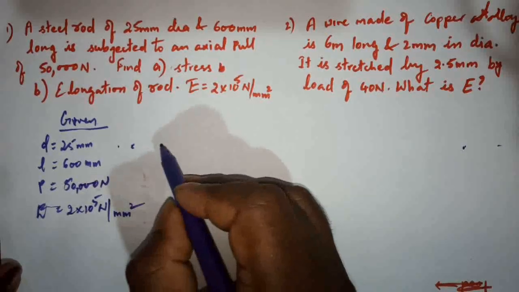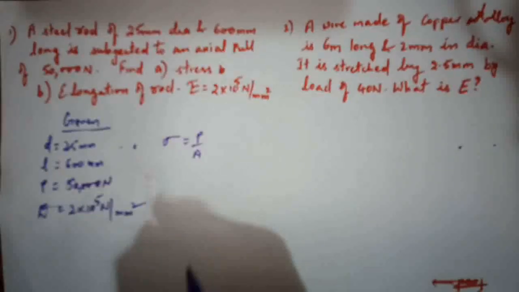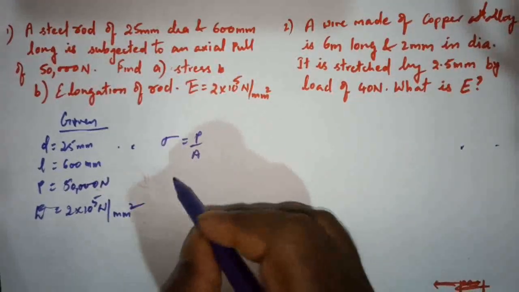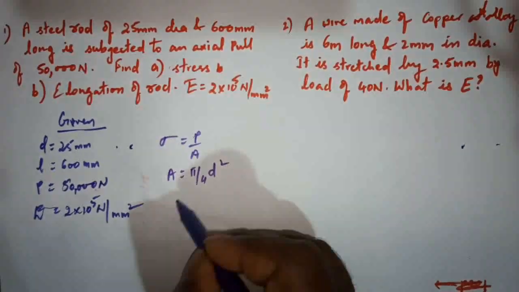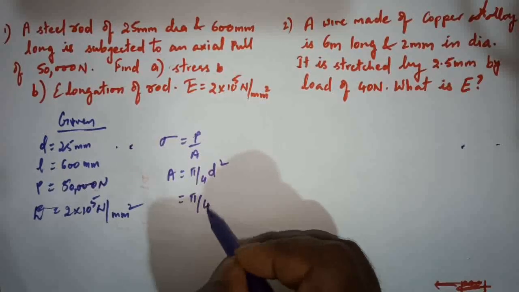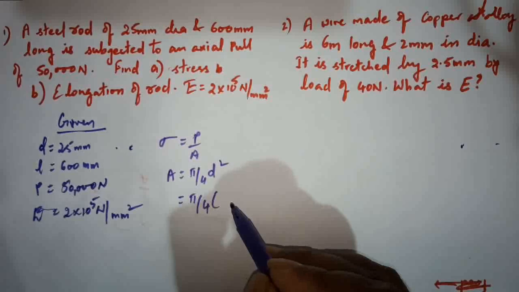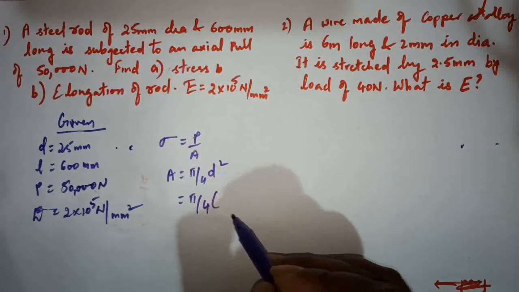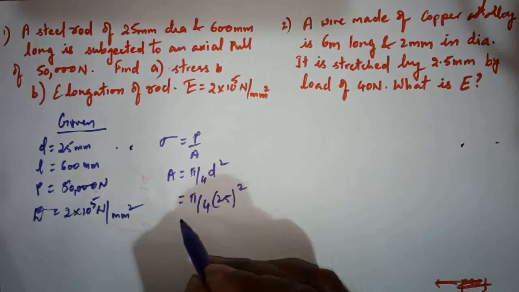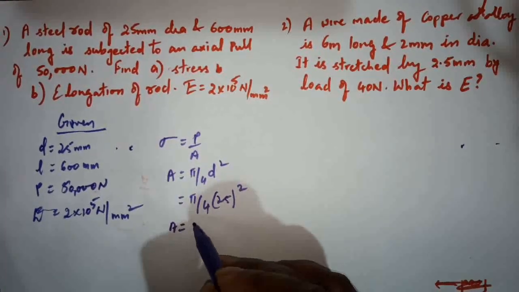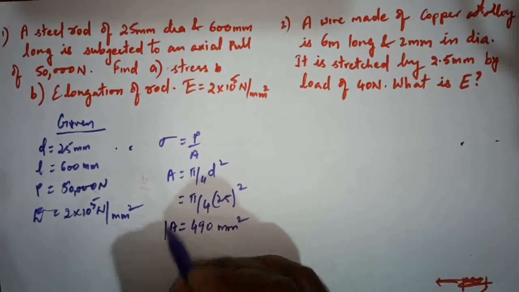We have stress equals load by area, but we don't have area. So area can be calculated as pi by 4 d square, which is pi by 4 into d square. How much is d? D equals 25 mm. So 25 square, which results on calculation as 490 mm square.